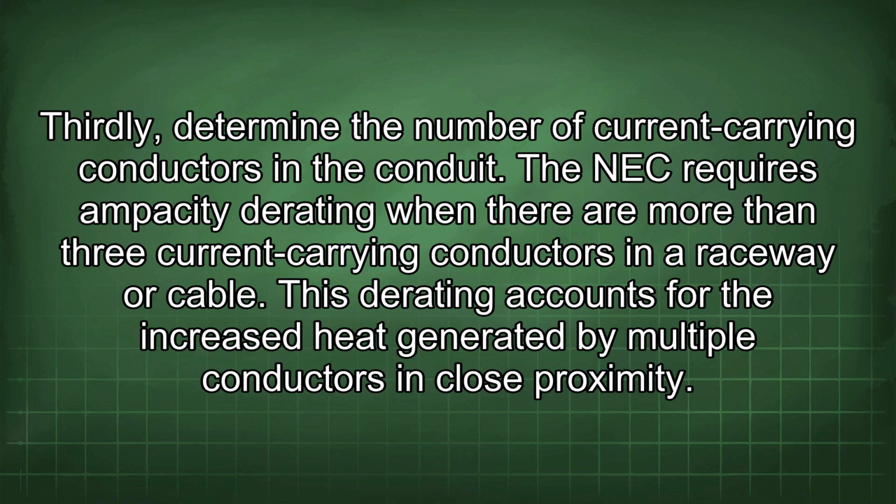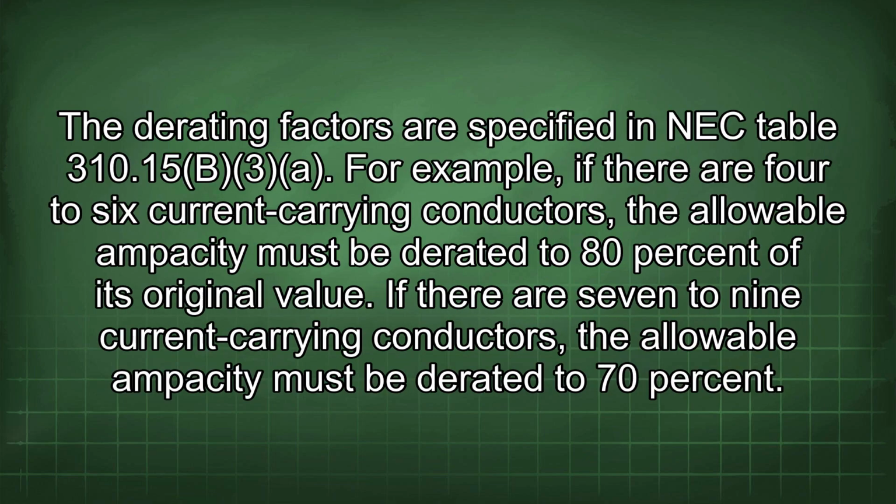Thirdly, determine the number of current-carrying conductors in the conduit. The NEC requires ampacity derating when there are more than 3 current-carrying conductors in a raceway or cable. This derating accounts for the increased heat generated by multiple conductors in close proximity. The derating factors are specified in NEC Table 310.15(B)(3)(a). For example, if there are 4 to 6 current-carrying conductors, the allowable ampacity must be derated to 80% of its original value. If there are 7 to 9 current-carrying conductors, the allowable ampacity must be derated to 70%.